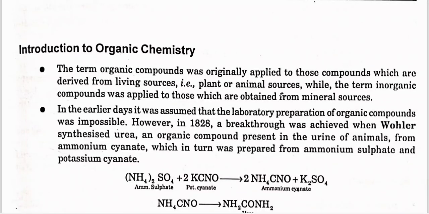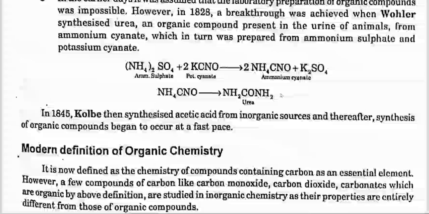In the earlier days, it was assumed that the laboratory preparation of organic compounds was impossible. However, in 1828, a breakthrough was achieved when Wohler synthesized urea, an organic compound present in the urine of animals, from ammonium cyanate, which in turn was prepared from ammonium sulfate and potassium cyanate. In 1845, Kolbe then synthesized acetic acid from inorganic sources, and thereafter synthesis of organic compounds began to occur at a fast pace.